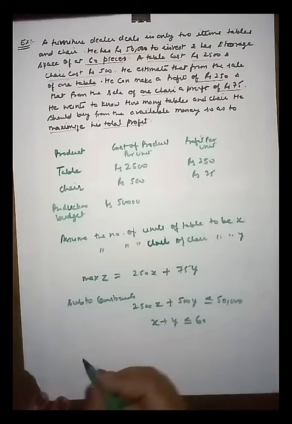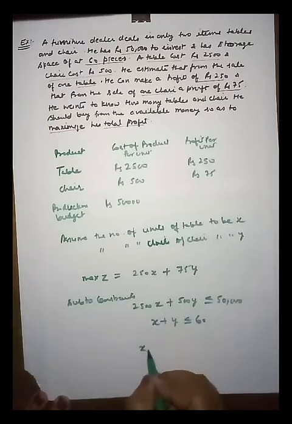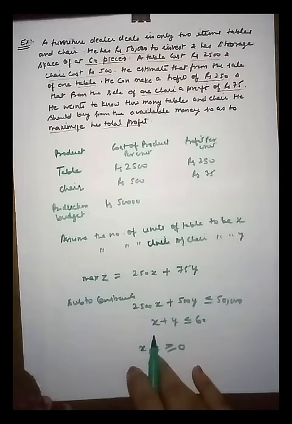This is the second constraint. And next is the non-negative restriction: the decision variables x and y should be greater than or equal to 0, because these are non-negative restrictions.